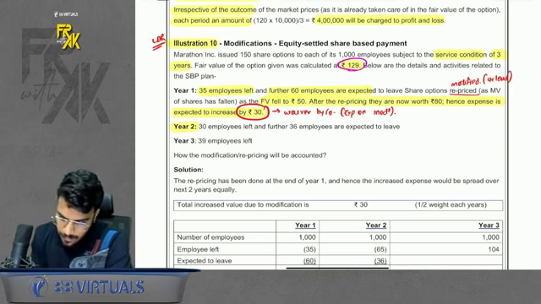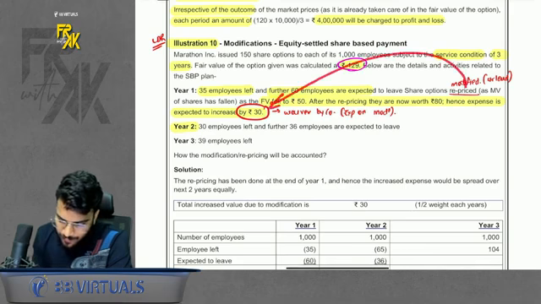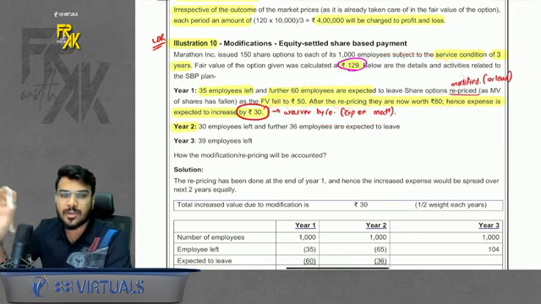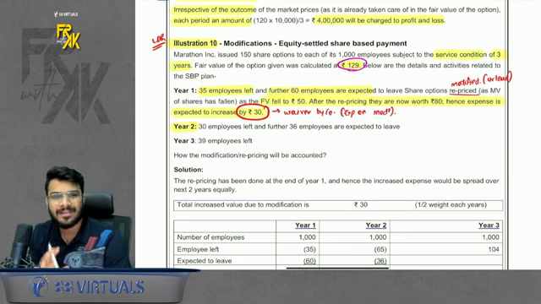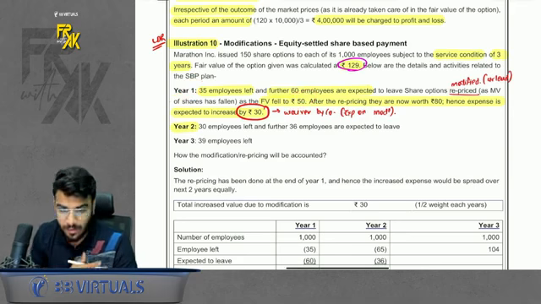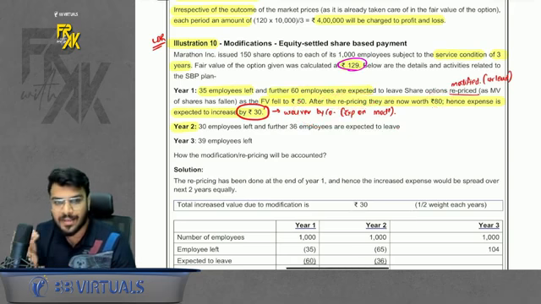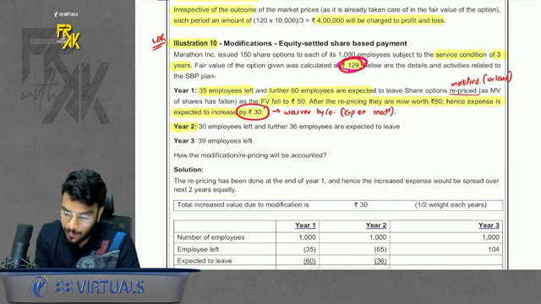Account for it separately. Now at the end of first year we repriced. How did you reprice? Because the fair value fell to 50. You repriced and increased the worth to 80. That means how much you must have waived off for the employees? You have provided the benefit of 30 rupees to the employees. Normally fair value decrease is not my concern. But because of this fair value decrease, I am repricing the options and increasing the worth to 80. How will I reprice? You will waive off the exercise price maybe. So your fair value and modification is 30 rupees. So you will account for this 30 separately and this 129 separately.